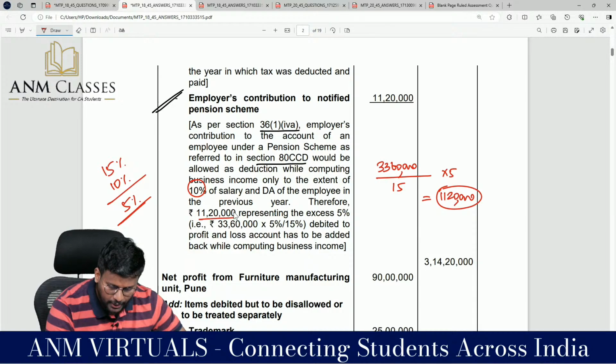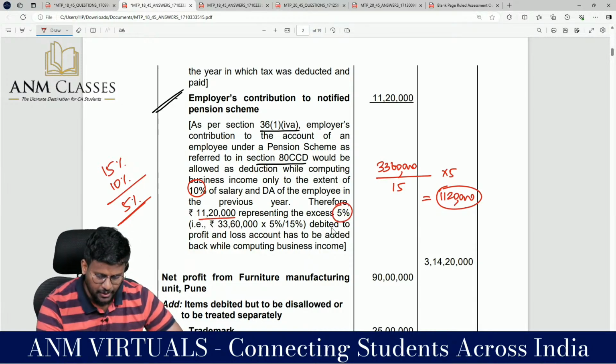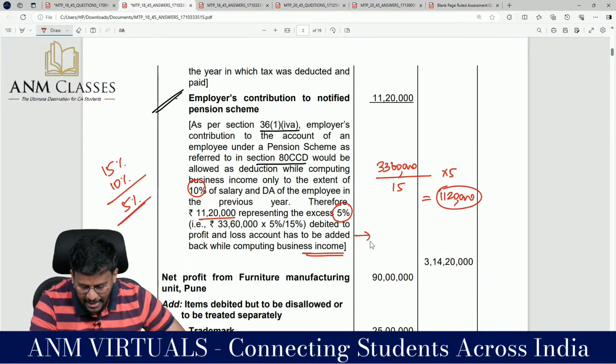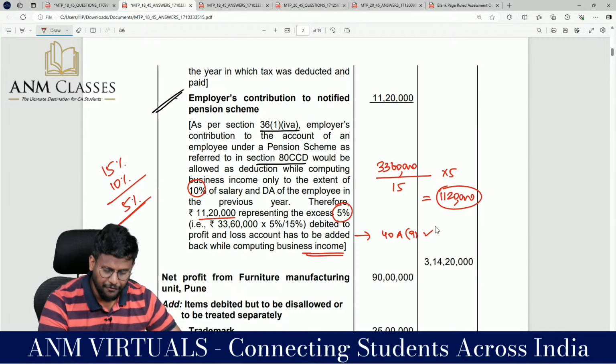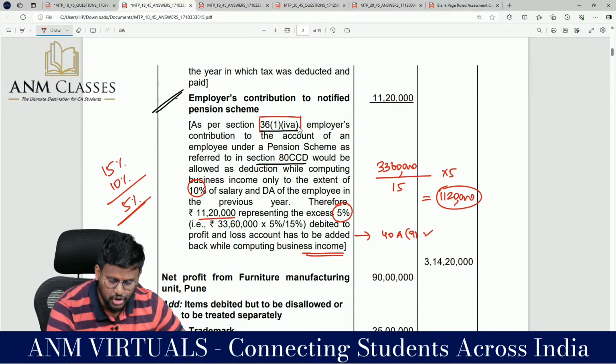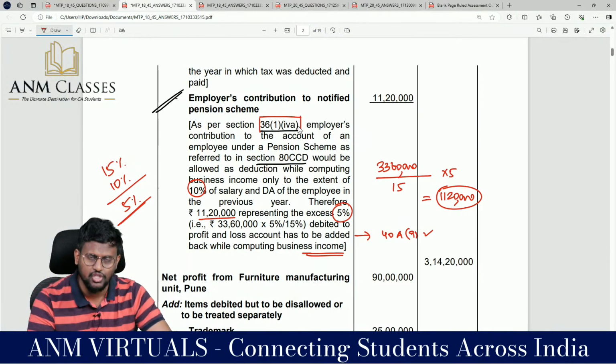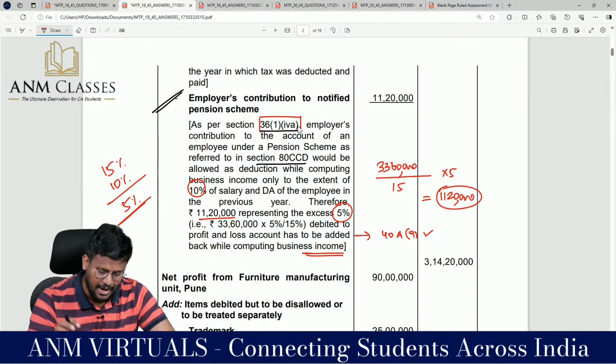So 11,20,000 representing the excess 5% debited to P&L account has to be added back while computing the business income. This add back is as per 40A subsection 9. They have mentioned only about the deduction part. They have not mentioned about the disallowance part. Actually, as per this section only, we are adding back.